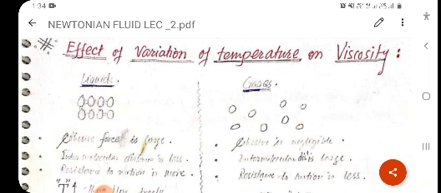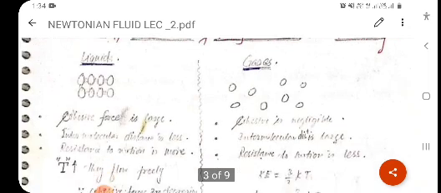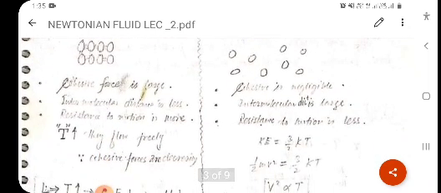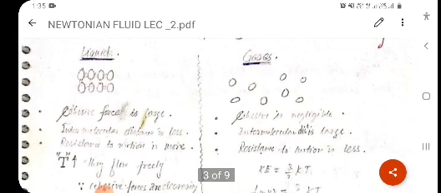So what will be the effect of increasing the temperature on liquids and on gases? Meaning, what will be the effect on viscosity? Clear? So it is clear from the diagram, in which liquid molecules are closer to each other, whereas in gases it is vice versa.